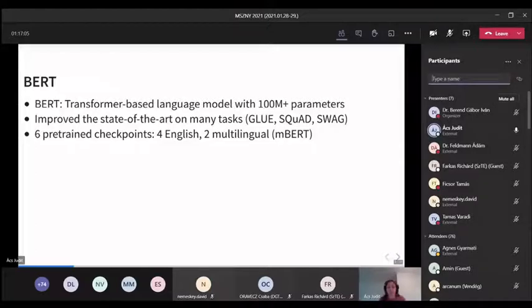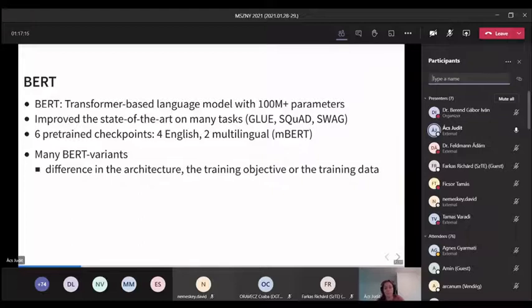Originally, the BERT authors released 6 pre-trained checkpoints, 4 English and 2 multilingual, which I'll be calling MBERT. Later on, this was expanded by many BERT variants, which are different in architecture or the training objective or the training data.